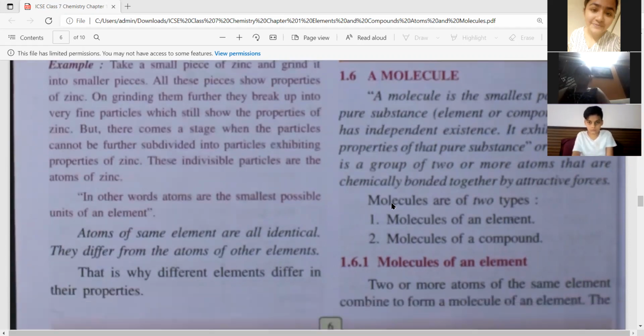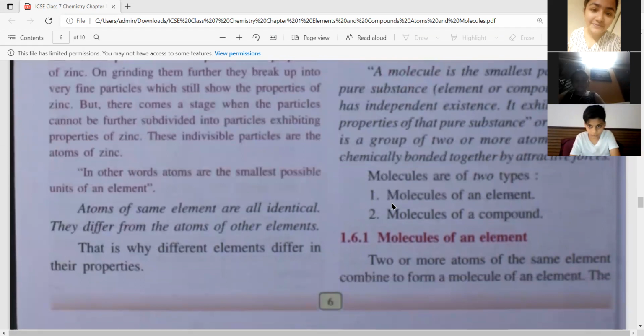A molecule is the smallest particle of a pure substance, element or compound. It can be either of an element or a compound, which has independent existence. It exhibits all the properties of that pure substance. Or a molecule is a group of two or more atoms that are chemically bonded together by attractive forces.